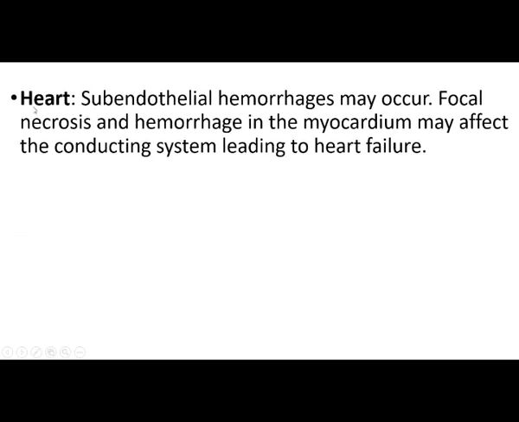Next we can see the changes in the heart. Subendocardial hemorrhage may occur, that is, focal necrosis and hemorrhage in the myocardium may affect the conducting system, leading to heart failure.